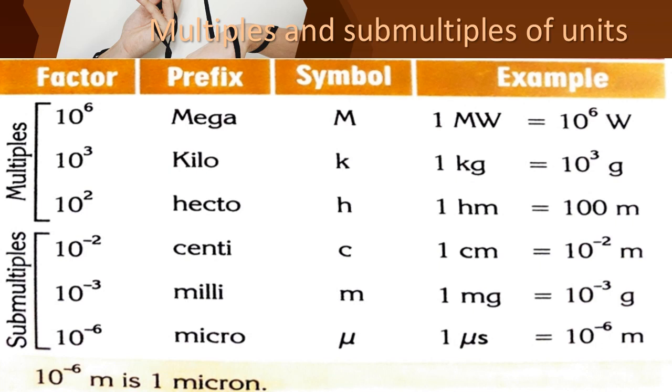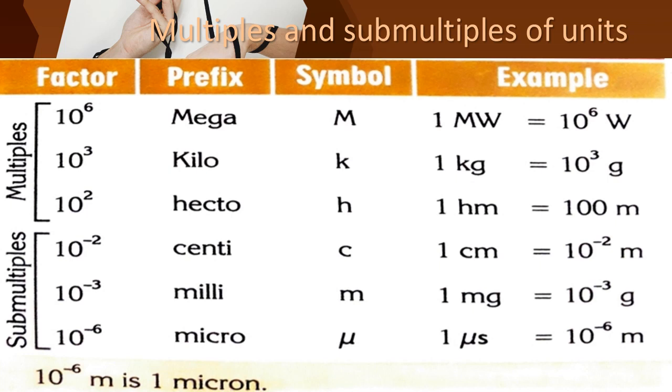For that purpose only we are using multiples and submultiples, to make the number short and convenient. Okay children, did you all understand? We'll see about the multiples and submultiples.